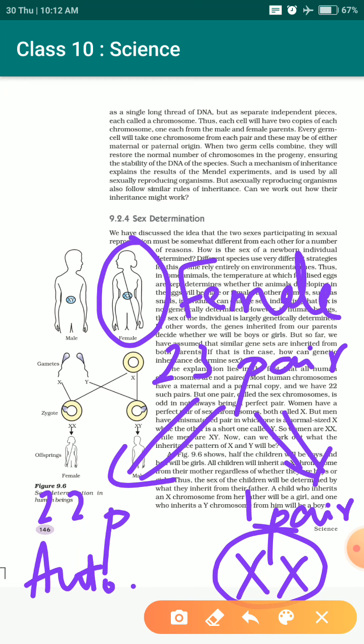Okay, what is this XY? It is just a structure which is found in chromosomes. Till now it is not understood what exactly this X and this Y are, and several experiments are still going on. But for the sake of the present study, you just understand one thing: XX is the pair of sex chromosome found in females, and XY is the pair of sex chromosome found in males.